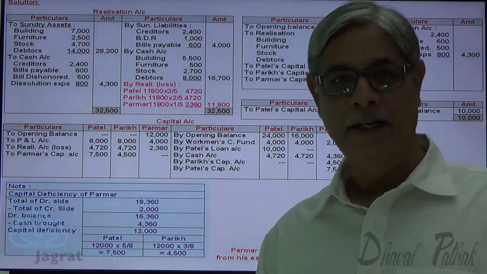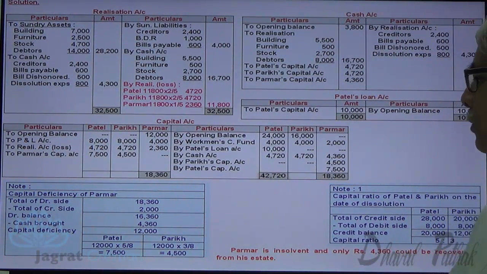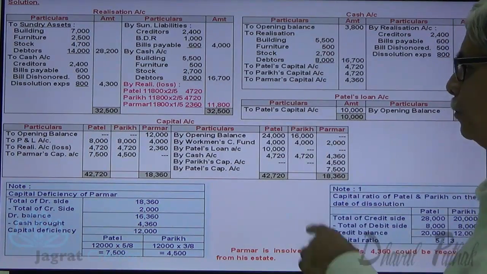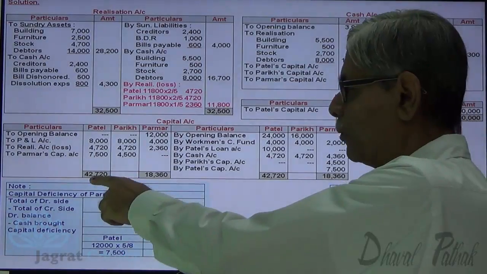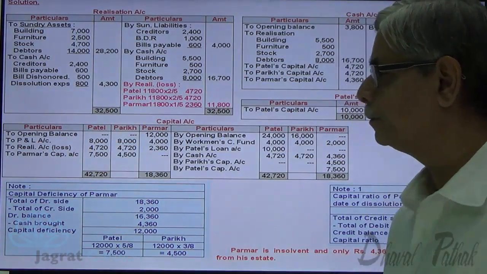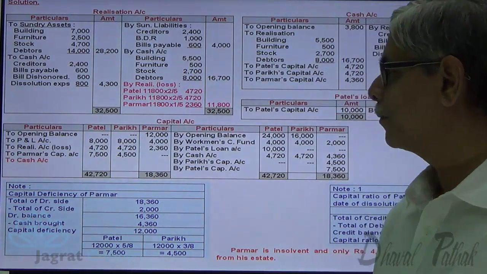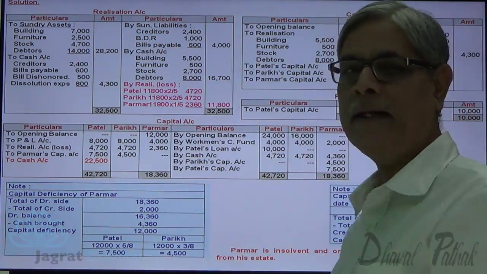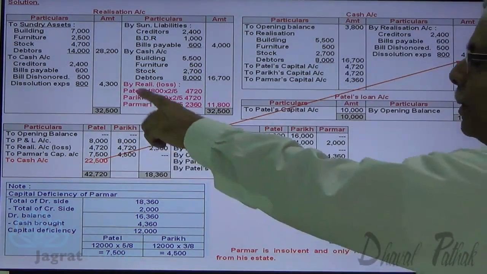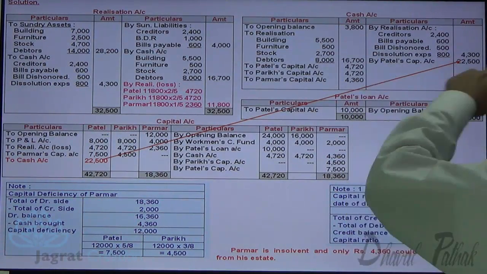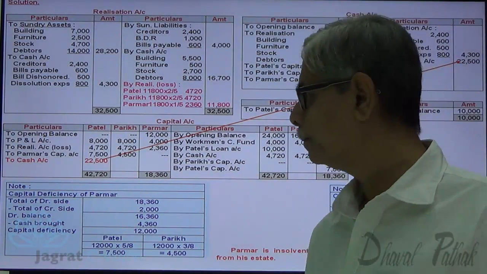Their capital is required to be redeemed. Let us find out their balance and redeem the capital. First of all, look at the total of Parmar tallies. Total of credit side of Patel is 42,720. From this 42,720, deduct 4,720 and 7,500. You will get a balance to be paid in cash, 22,500. That has been paid. So Patel's capital account debit to cash account credit 22,500. Here the capital of Patel is redeemed.